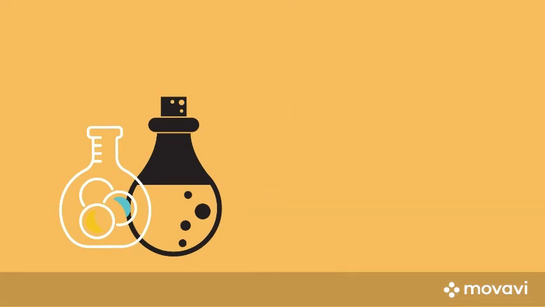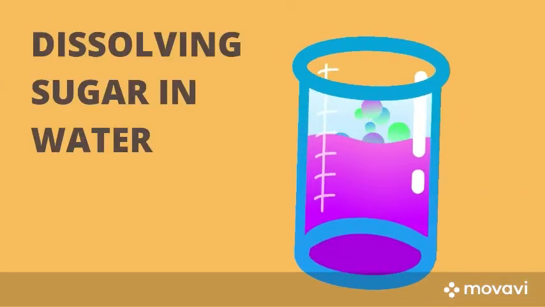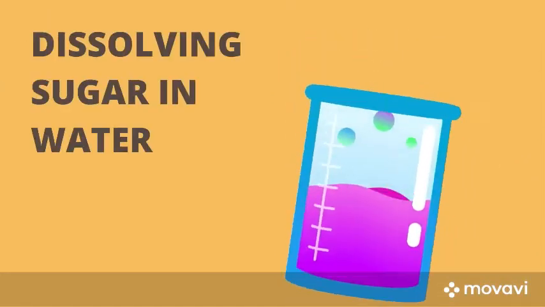A homogeneous mixture, which is sometimes called a solution, is relatively uniform in composition. Every portion of the mixture is like every other portion. For example, if you dissolve sugar in water and mix it very well, your mixture is basically the same no matter where you sample it.